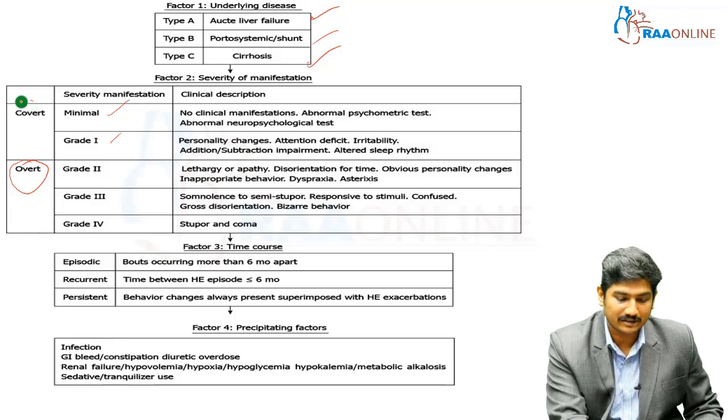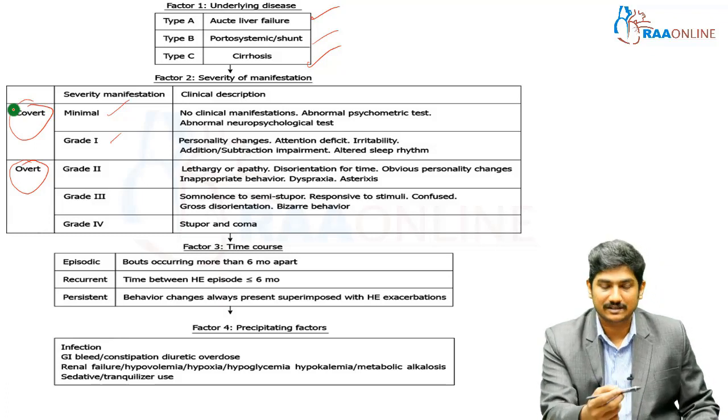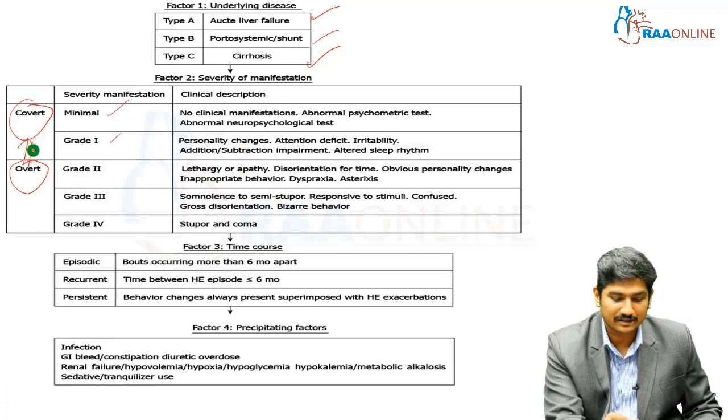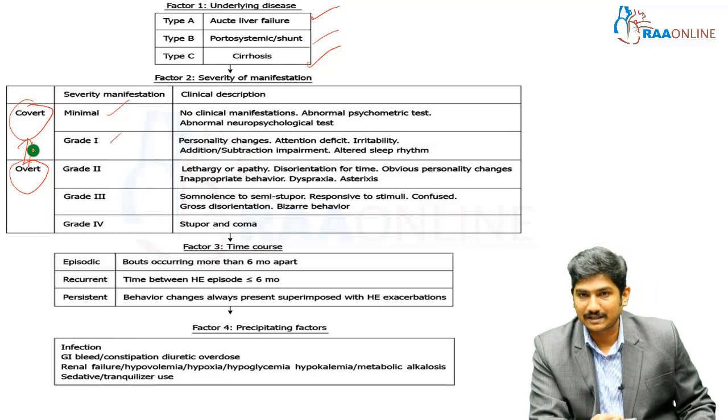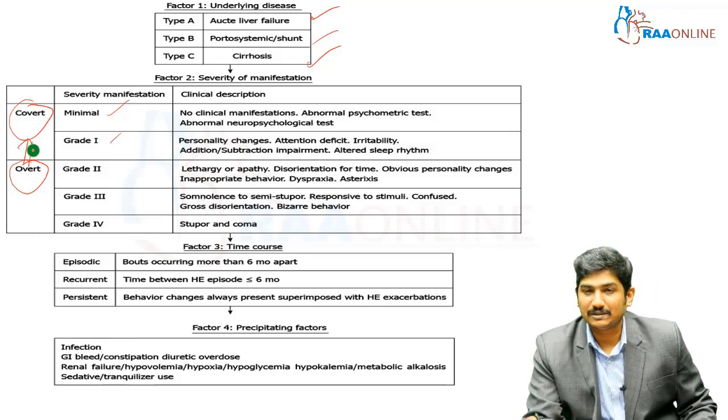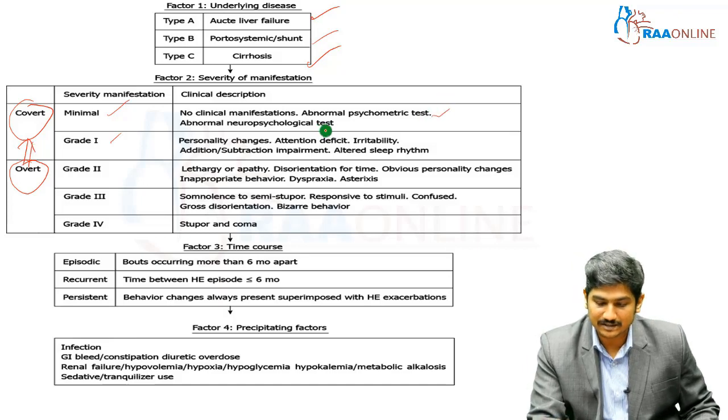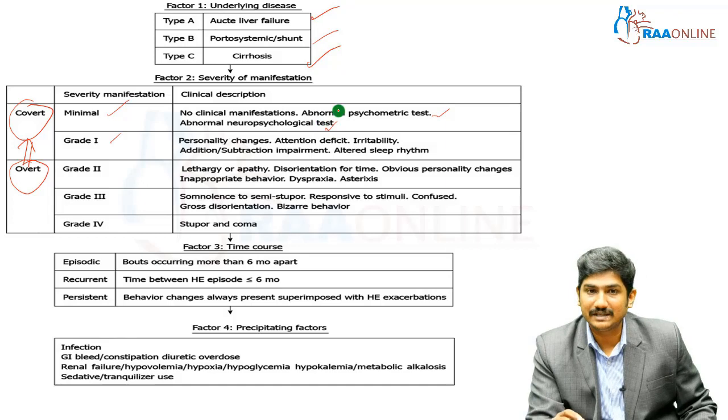These are called covert, just opposite of overt. Minimal means no clinical manifestations, but abnormal psychometric test, abnormal neuropsychological test. This is called minimal hepatic encephalopathy, MHE, small m and capital HE.